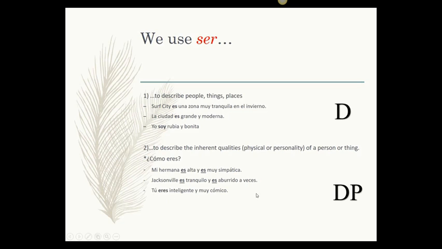Tú eres inteligente. Los estudiantes son inteligentes. Nosotras, we are, nosotras somos bajas y bonitas. Be careful, every time you're describing someone or something or a city, it has to agree with whatever you're describing. If it's nosotras, it's female and plural, it will be feminine and plural. Bajas y bonitas.